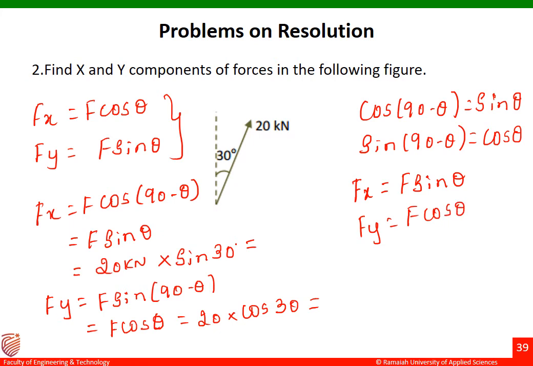These two equations hold good if theta is making an angle with respect to the vertical axis. If theta is making an angle with respect to the horizontal axis, the expressions will be Fx equal to F cos theta and Fy equal to F sin theta.